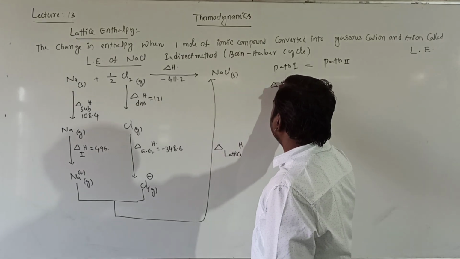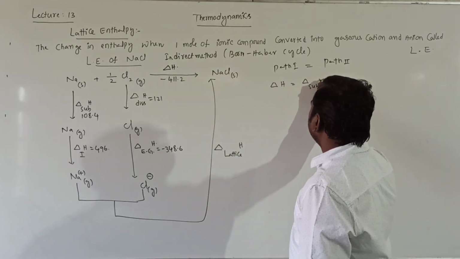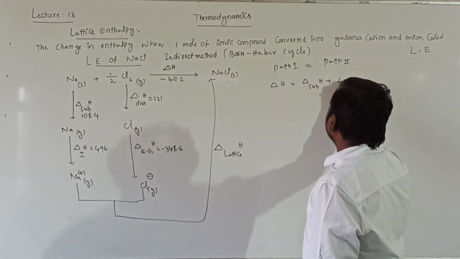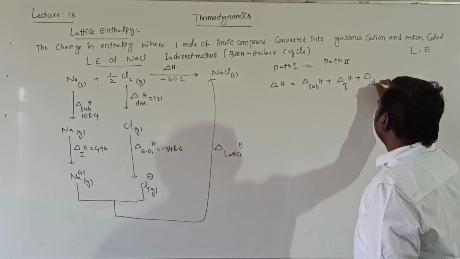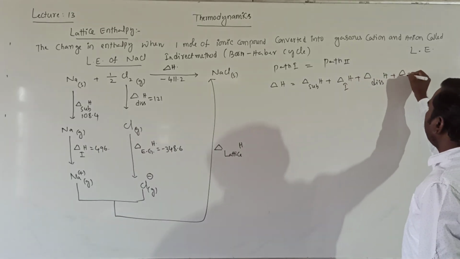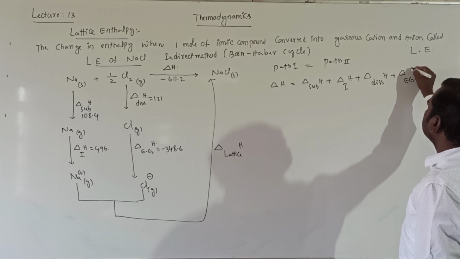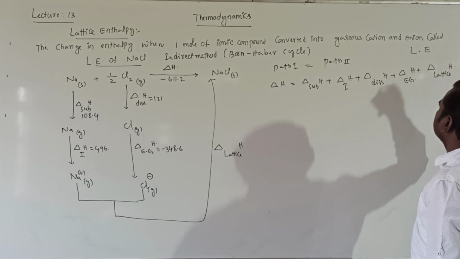Part 1 is delta H. Part 2 is enthalpy of sublimation plus ionization enthalpy plus dissociation enthalpy plus electron gain enthalpy plus lattice enthalpy.